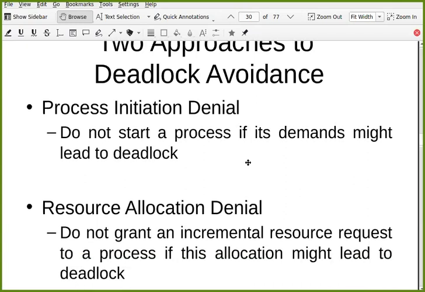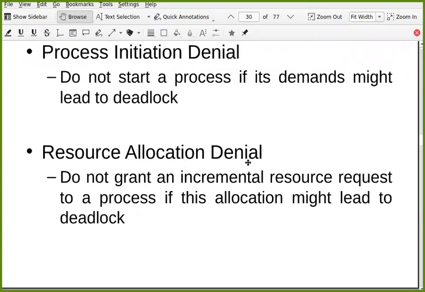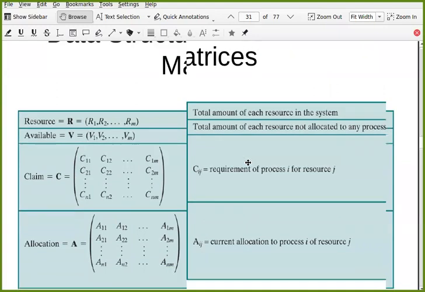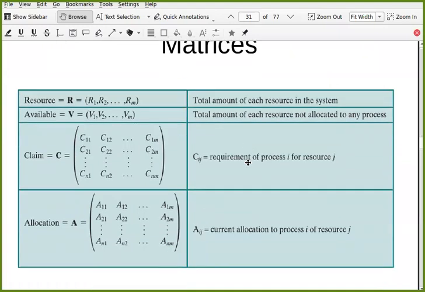Another approach is: do not grant an incremental resource request to a process if this allocation might lead to a deadlock. So rather than not starting the process, you allow the process to start, but you deny those requests. That is another approach. And these are the data structures which give you a state of the system.